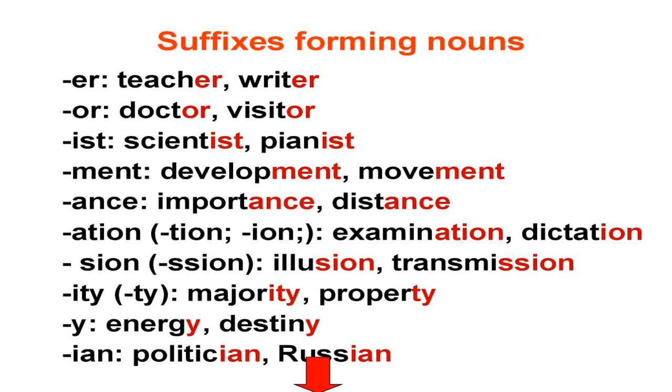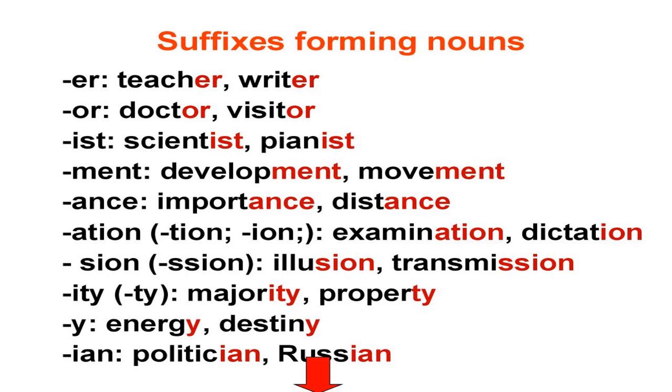And suffix. Now suppose you have a word and you want to make it into a noun, you are going to add a suffix. What do you mean by a suffix? Suffix means there are some letters that we add at the end of a word to form a new word. For example, the word teach. Teach is not a noun, teach is a verb. I want to make it into a noun. How do I do that? I add two letters, er. So the er is the suffix, and I found the noun teacher.